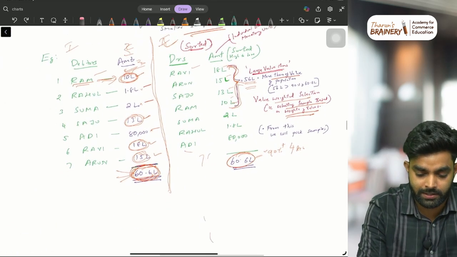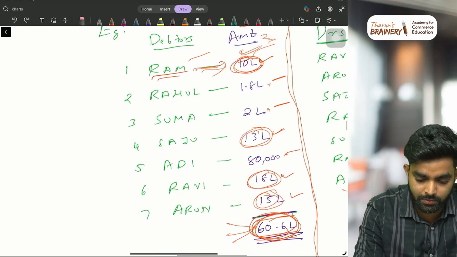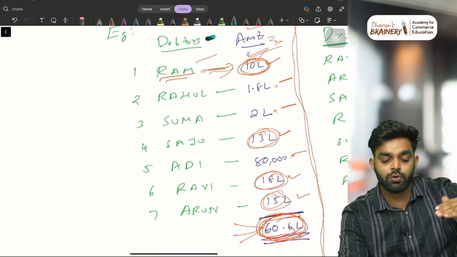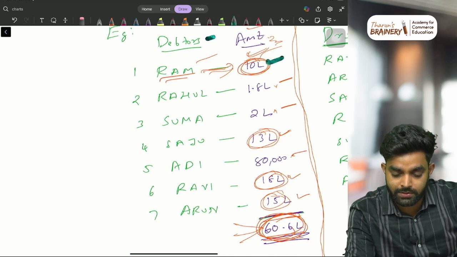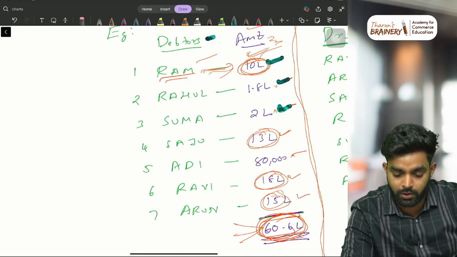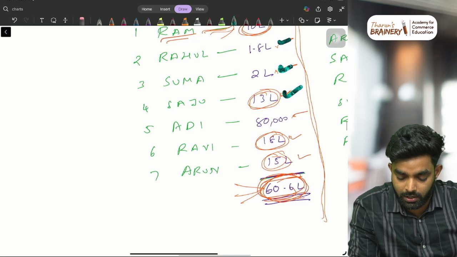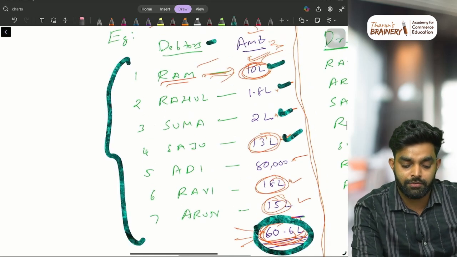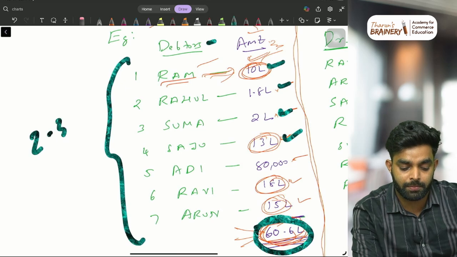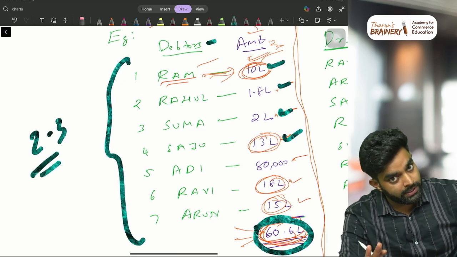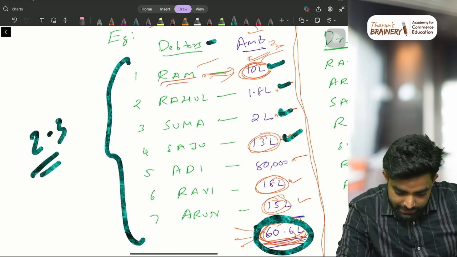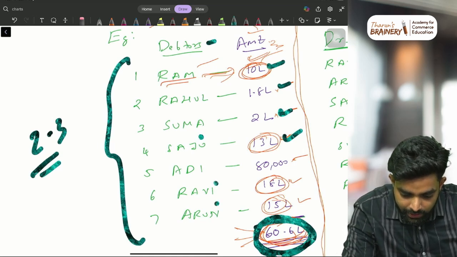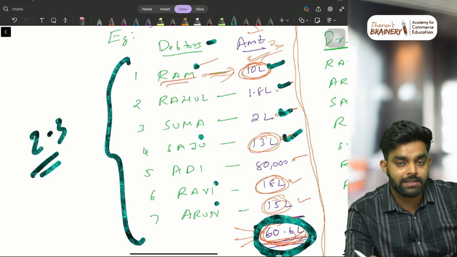Look at this example, you will understand. This is what you got. There are many debtors: Ram, Rahul, Suma, all these. Ram owes 10 lakh rupees, 1.8 lakh rupees, 2 lakh rupees, 13 lakh rupees, all these things are there. So the total is 60 lakh rupees. Our company has 7 debtors. You have to pick a sample of 2 or 3 from this. But if you closely observe, in this 60 lakhs, Arjun, Arun, Ravi, Saju and Ram are the major ones.